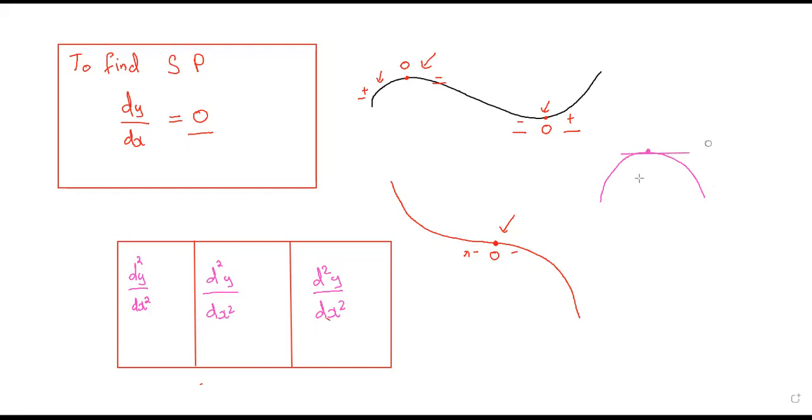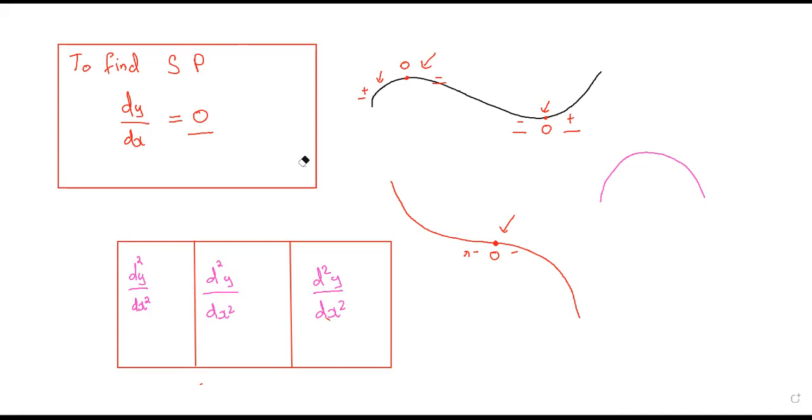In case of any horizontal line, the slope is zero. The slope is zero, the derivative would be zero. Whenever the derivative is zero, that point is your stationary point. This is what we discussed in the last class. Anything that you have not understood about this property of stationary points? Just know you have a curve. Wherever the derivative is zero, that is your stationary point. Okay. Achha, this is clear. Very good.